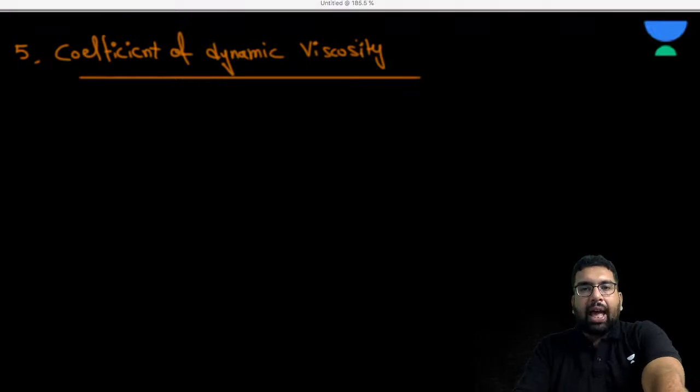So from which formula does this coefficient of dynamic viscosity come out? From Newton's law of viscosity.